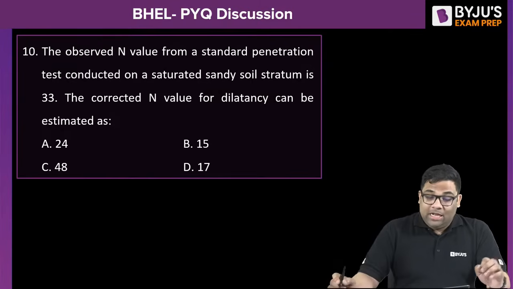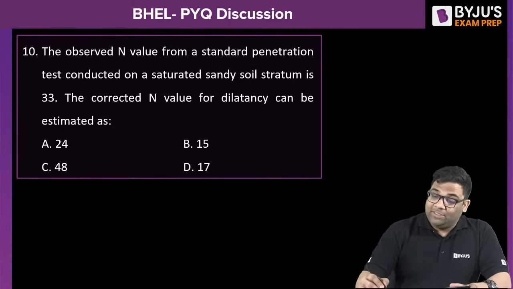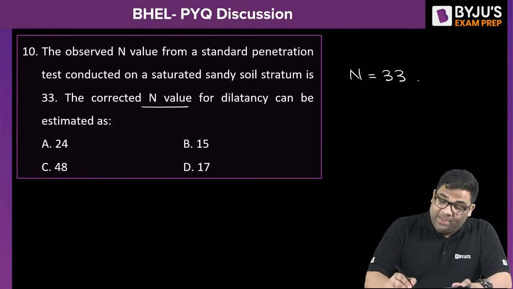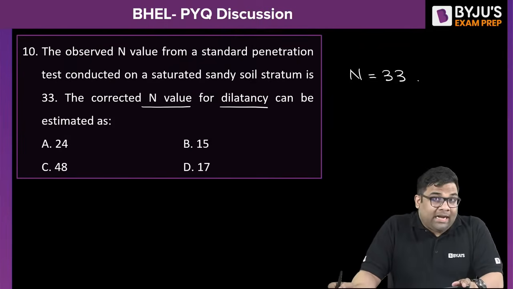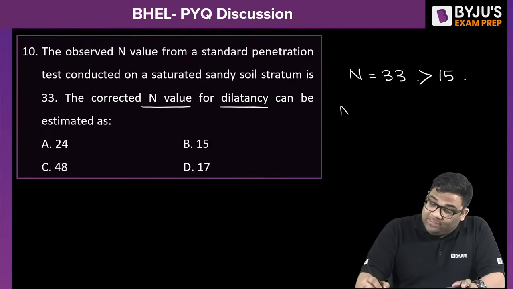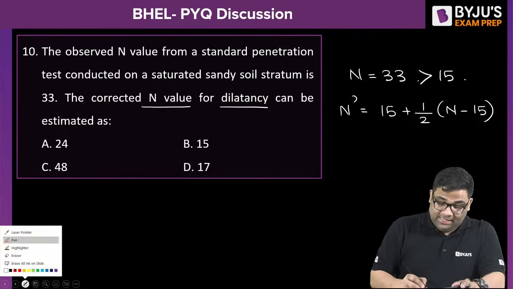Okay. Now this is from your SPT, Standard Penetration Test. The SPT value is given as N is equal to 33. Now the corrected SPT value after dilatancy correction, when N is greater than 15, is 15 plus half the initial value minus 15. So tell me what's the right answer to this?